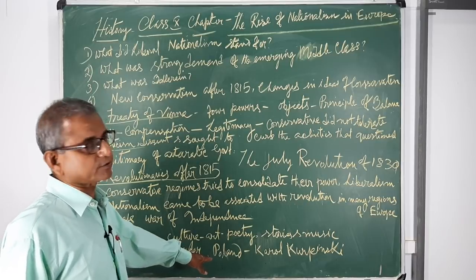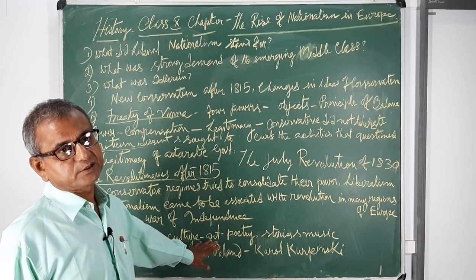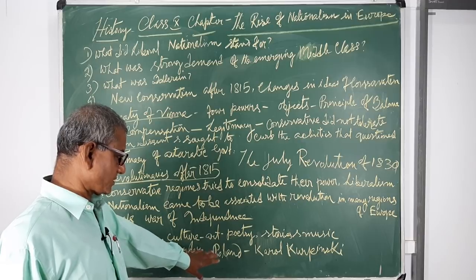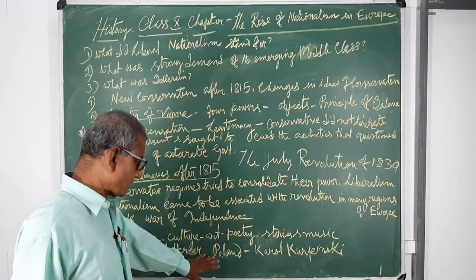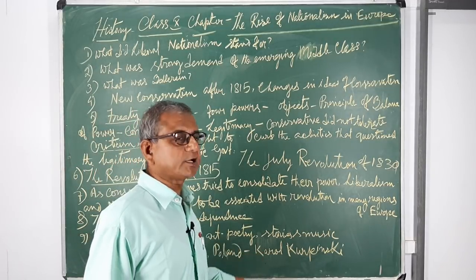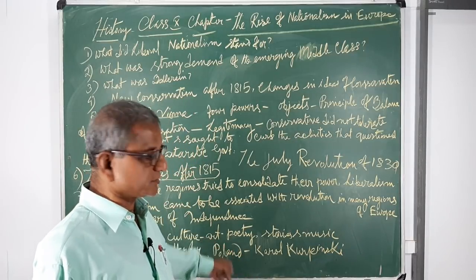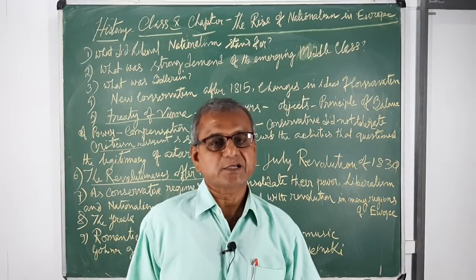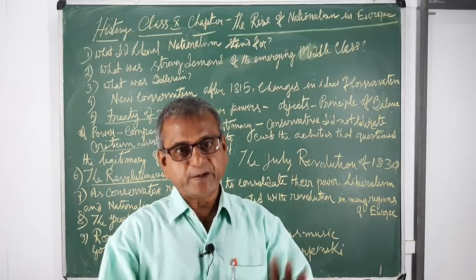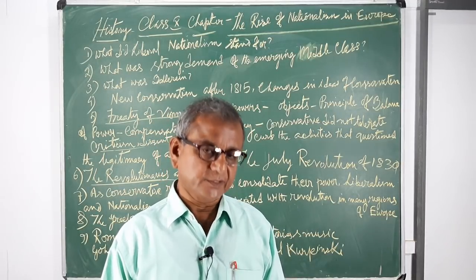Another important place, I can say, is Poland. Language also played an important role in the unification of Poland. In the 18th century Poland was divided among Russia, Prussia and Austria. It was partitioned, and Poland had no independence.